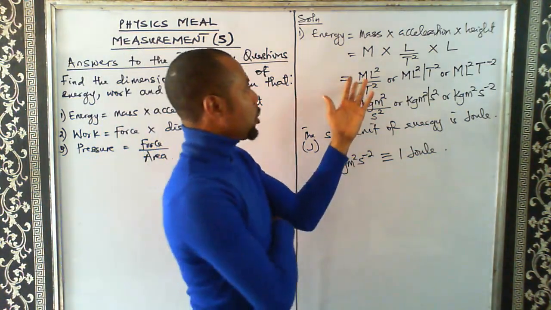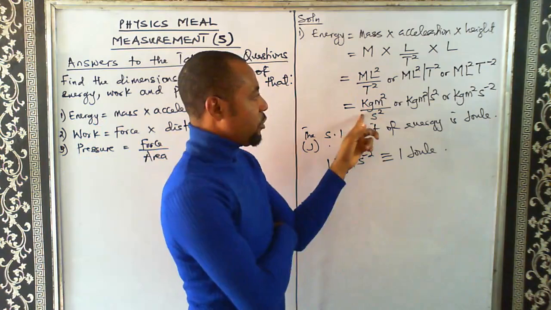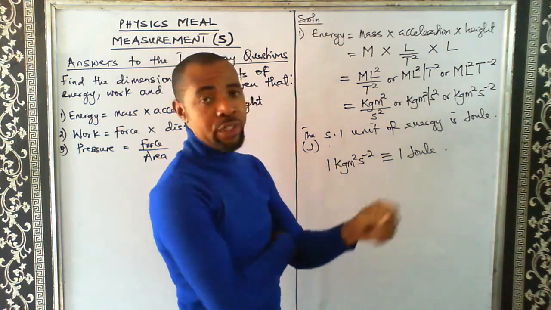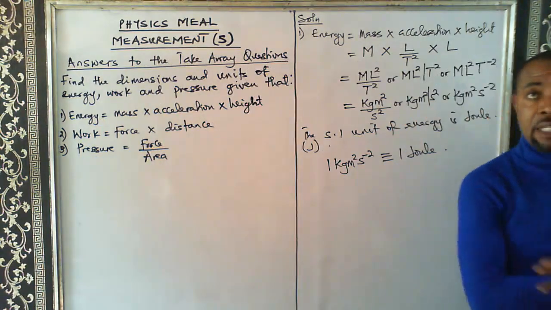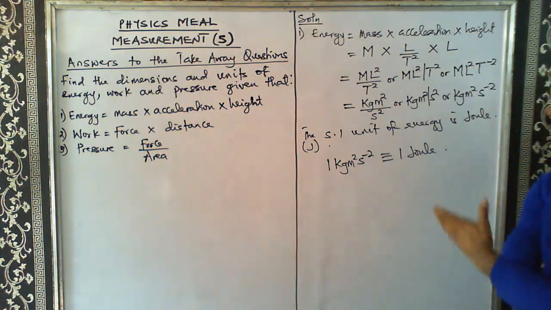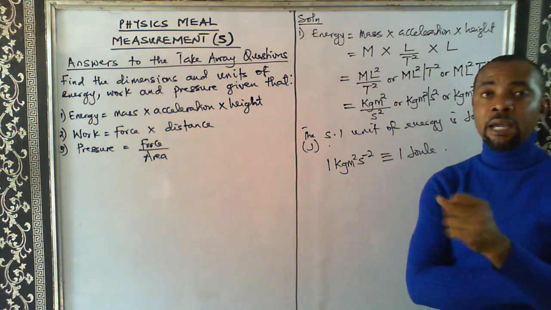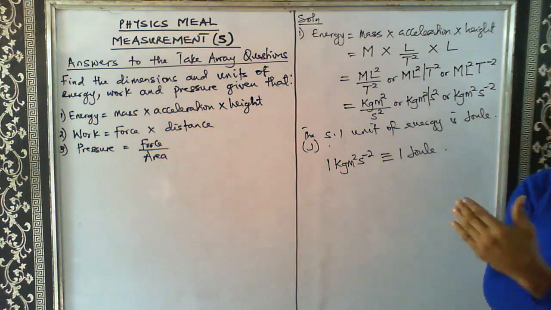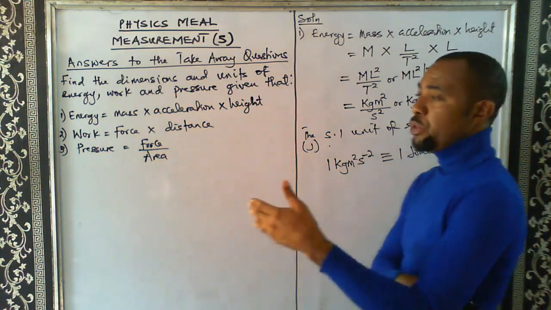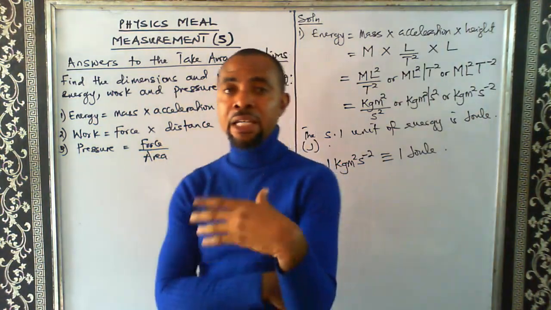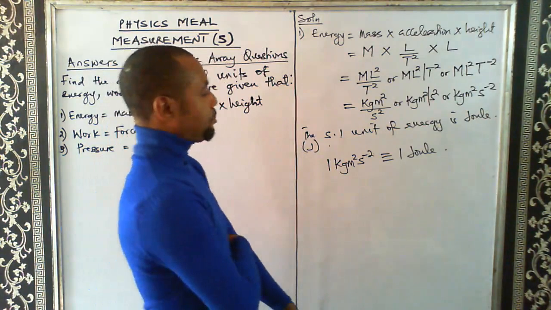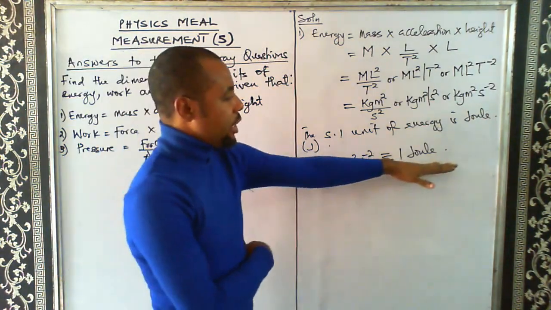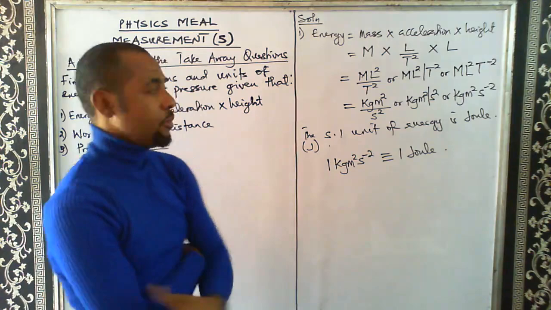So the dimension of energy is this, the unit of energy is this, while the SI unit is based on the standard unit. You remember in the second part of measurement, when we treated dimension and unit, we explained that all the units we'll be using will be based on SI unit, the global standard of unit. So the SI unit of energy is joule. So that's for energy.